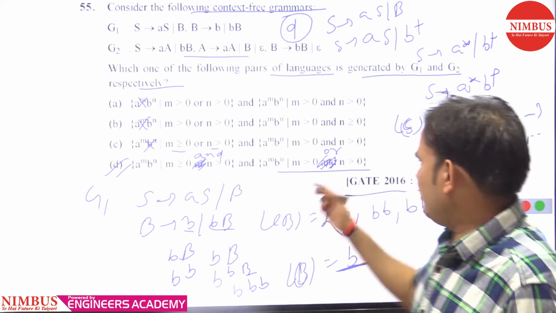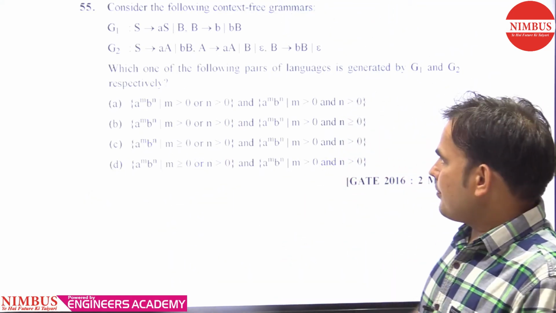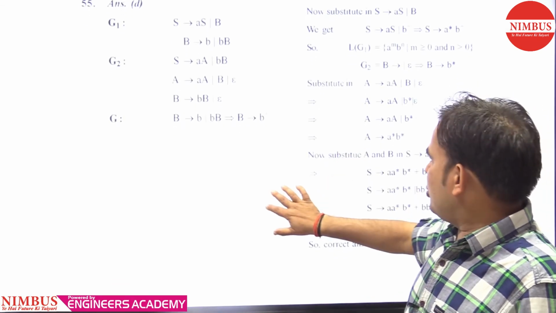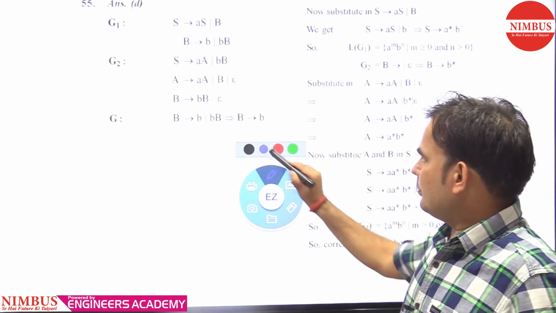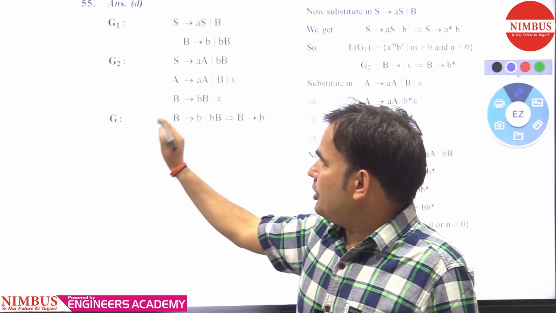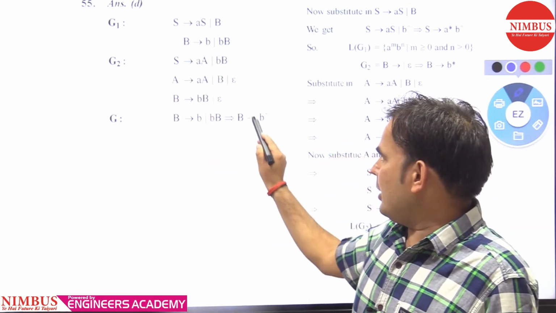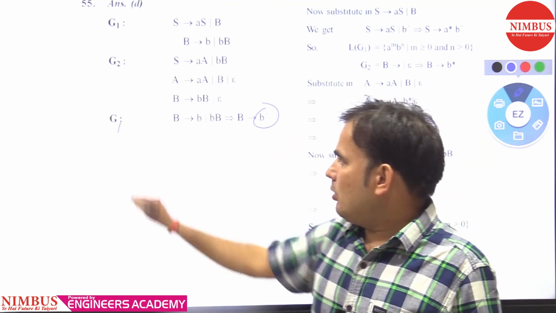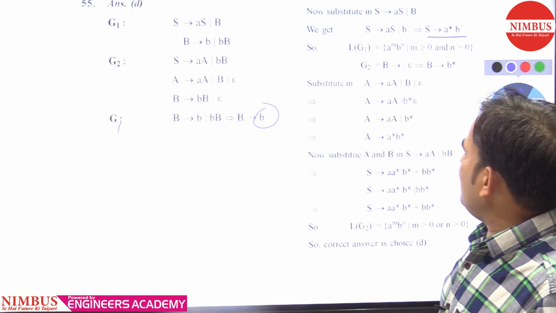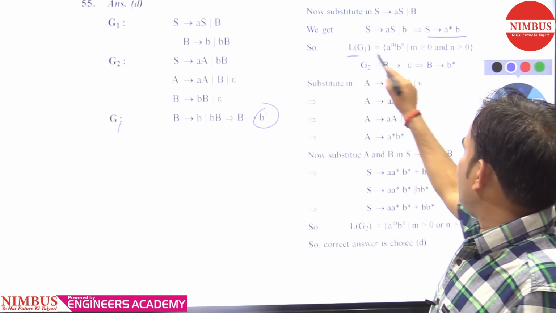You can see it in the solution. This is the solution for this question. First we will calculate for G1. It is generating b positive closure. Now substituting here, it is generating a asterisk b positive closure. So LG1 generated this.